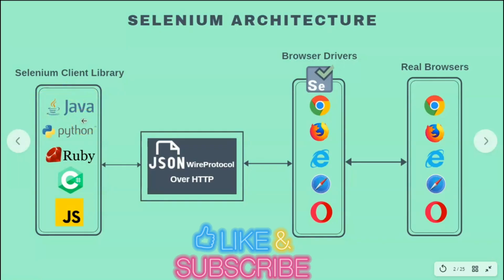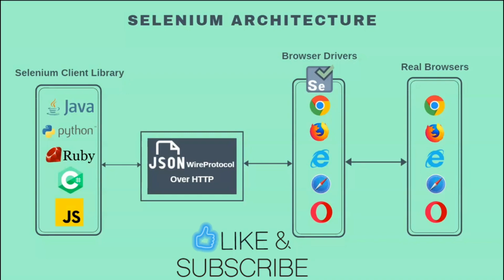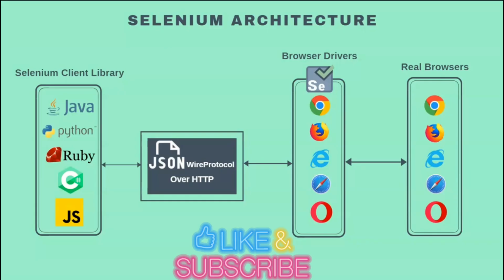So to give you a brief example, for example, I want to search any text on google.com, right? So this is the very basic script where I'll launch the browser. I want to launch google.com in Chrome browser, search a text and see whether the search has been successful.